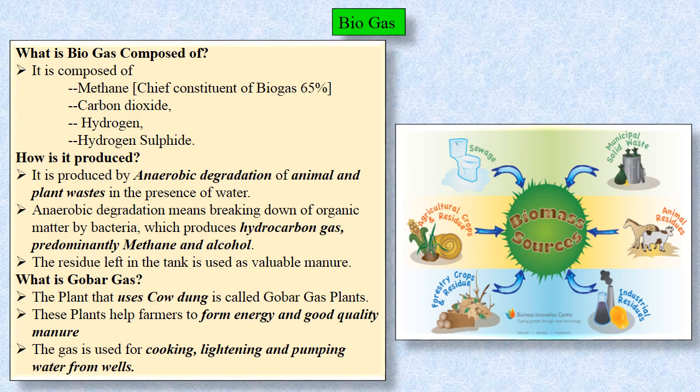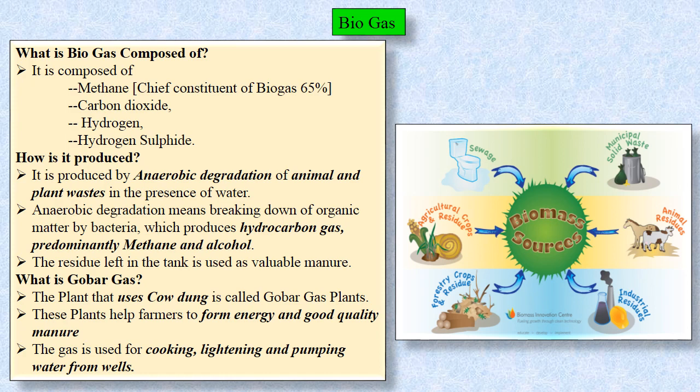What is biogas and what is it composed of? Let's understand what it is. It is composed of methane, carbon dioxide, hydrogen and hydrogen sulfide. Methane is 65%, the main constituent obtained from biogas. Now, how is it produced?